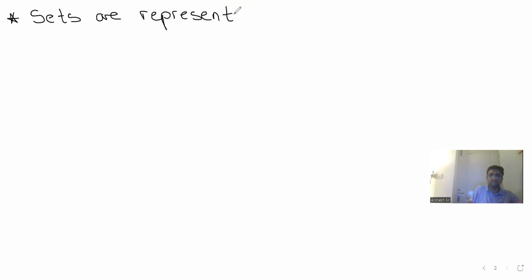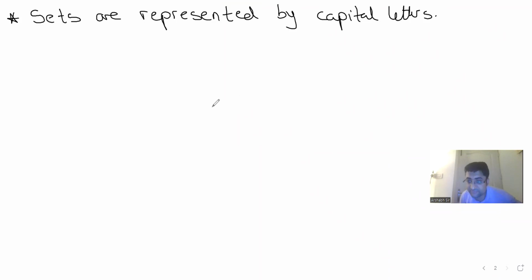Now, guys, there are certain letters. Now, whenever we represent a set, we generally represent it by a capital letter. So I see over here, sets are represented by capital letters. Okay. Now, guys, there are certain letters which are reserved. Is this clear? So I'll tell you what these letters are and what they're used for. When I use capital N, this basically represents natural numbers.